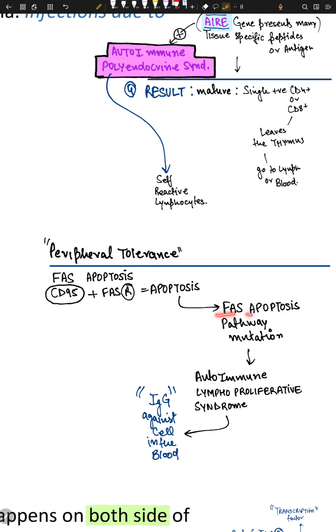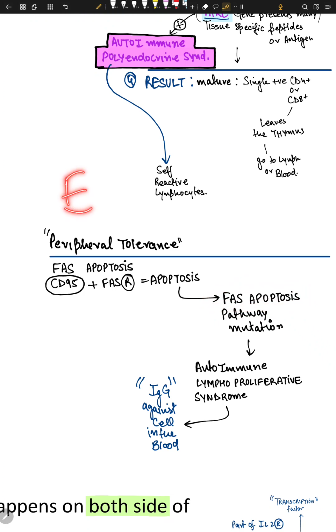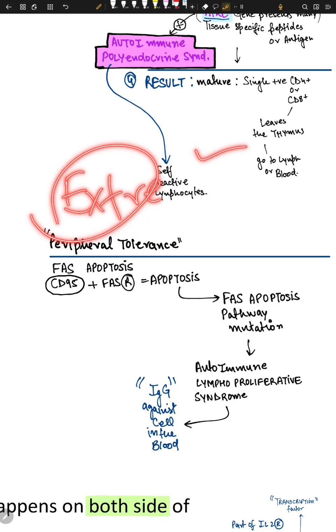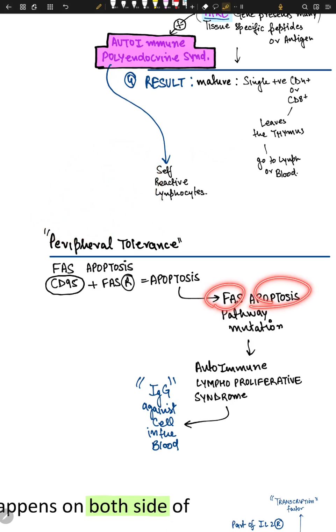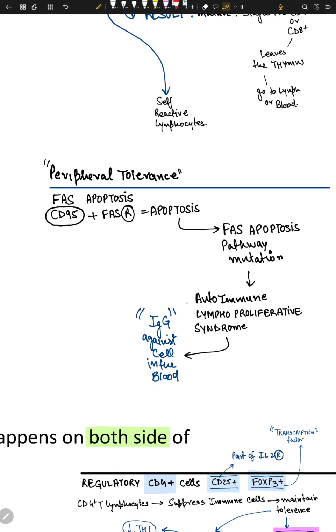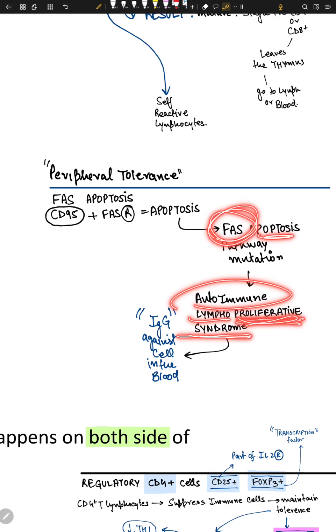So Fas apoptosis is a pathway. It's an extrinsic pathway, not intrinsic, it's extrinsic. This Fas apoptosis pathway is affected if there is any sort of mutation. What will happen is that there will be some autoimmune lymphoproliferative syndrome. Why proliferative? Because the Fas pathway is not happening. The apoptosis is not happening.